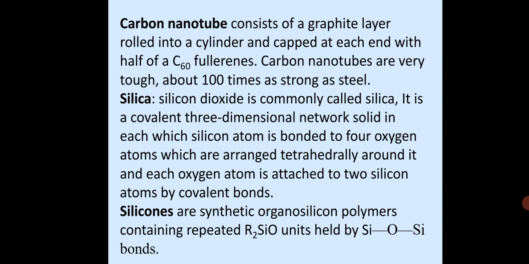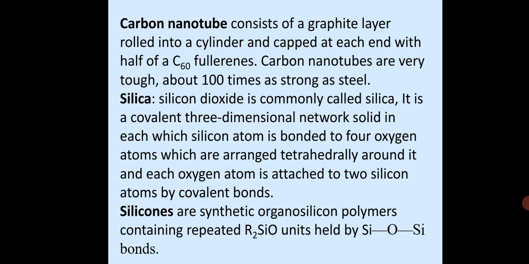We also have activated charcoal. All forms of charcoal are highly porous substances. Carbon black or lamp black is an almost pure form of amorphous carbon, containing 98 to 99% carbon. How do we get it? When methane is heated in a limited supply of air in the presence of oxygen, we get carbon black, that is C plus water. Clear? So in this way we are getting it.